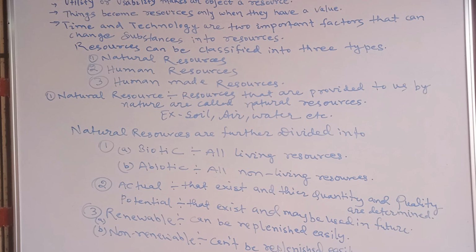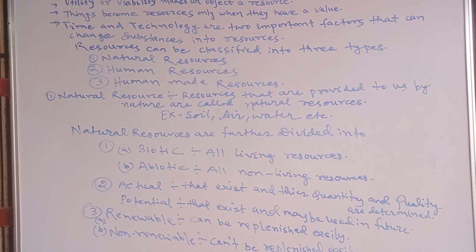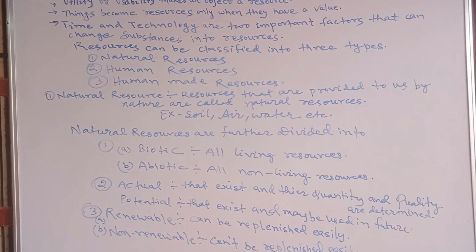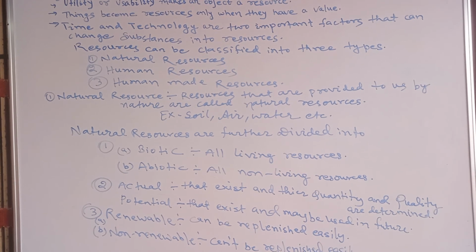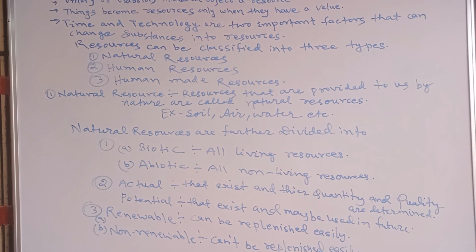Now examples of renewable resources are air, water and soil. These resources are in abundance, and they are replenished very easily. Now the second point written here is actual and potential resources. Those resources which exist, and whose quantity and quality are determined, are actual resources. And potential resources are those resources which exist and may be used in the future.